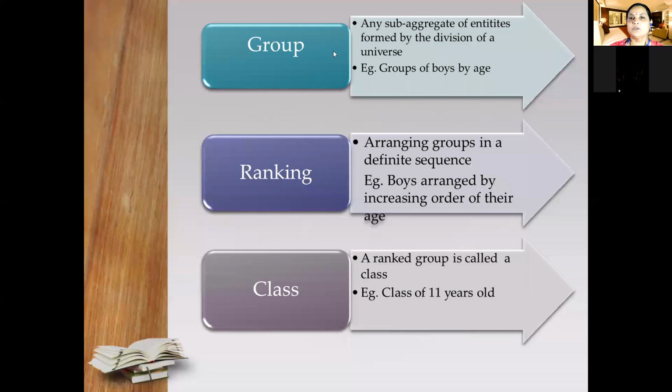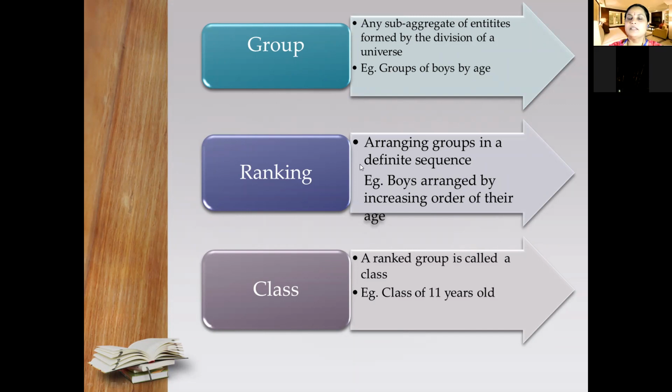Then we have seen groups. A group is a sub-aggregate of the entities formed by the division of the universe. So groups of boys by age. According to any characteristic we can make different types of groups. Here age will be the characteristic, and based on that we are creating different groups.